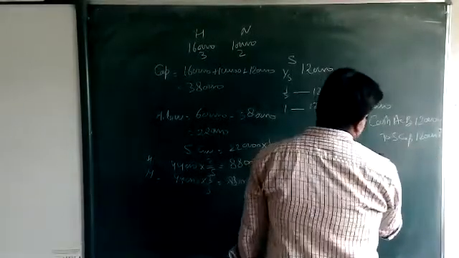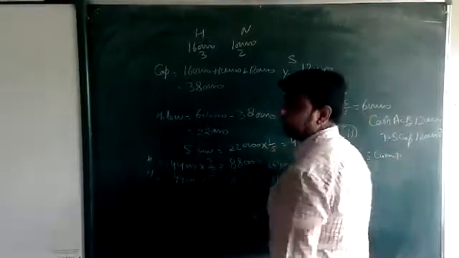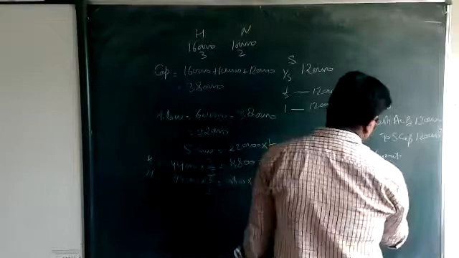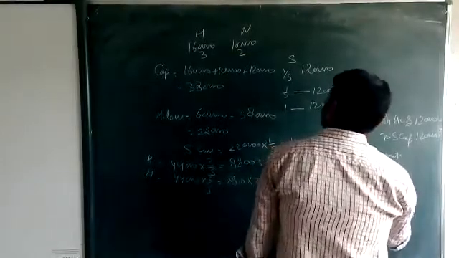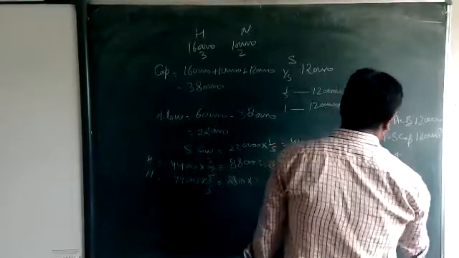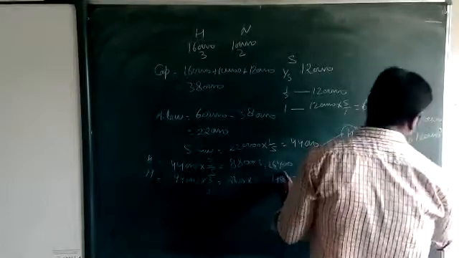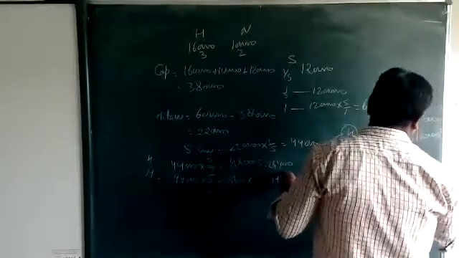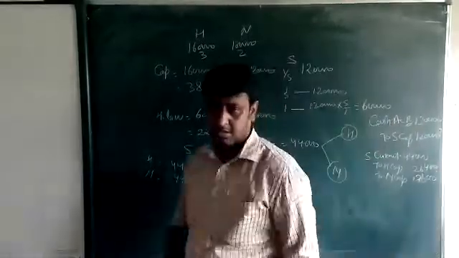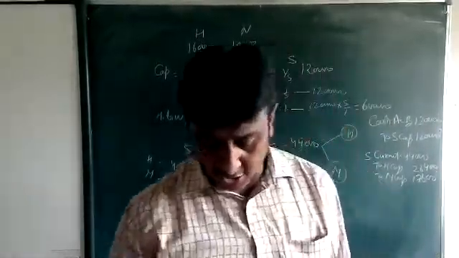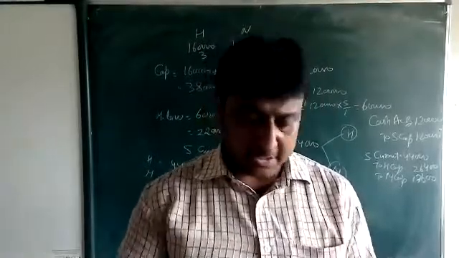Then S current account, because it's not coming with cash, to H capital and N capital: 44,000, 26,400, 17,600. Okay, beta, this is the way we are solving the question. We are going for some more questions.